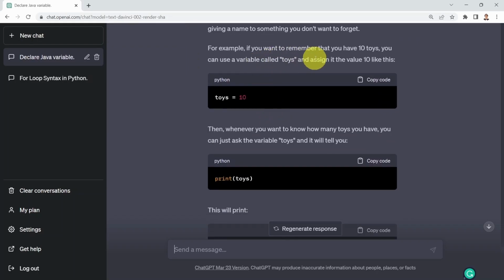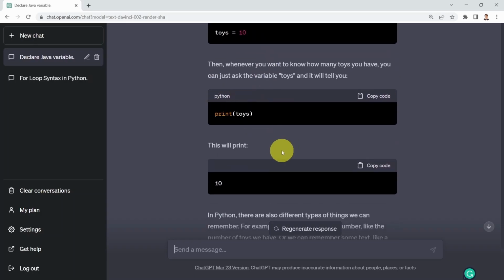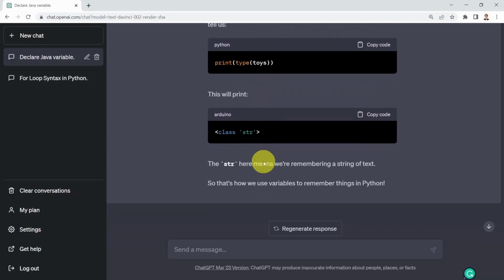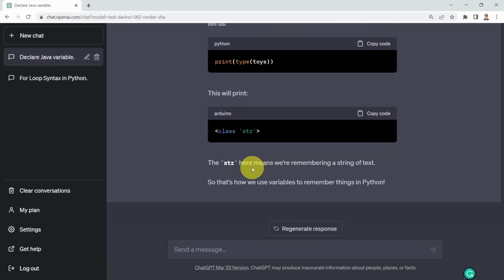For example, if you want to remember that you have 10 toys, you can use a variable called toys to assign a value to it. You can say toys equals 10. You can print toys, and you can print the value associated with it. Again, really amazing. You can use it as your perfect tutor available at your fingertips. And that's it. That's all I have for this lesson. I hope you enjoyed it, and see you in the next lesson.